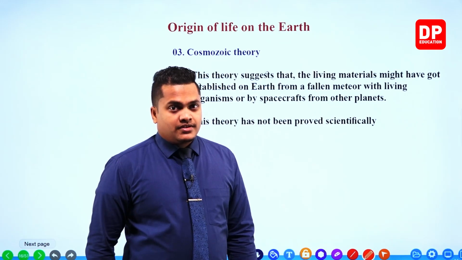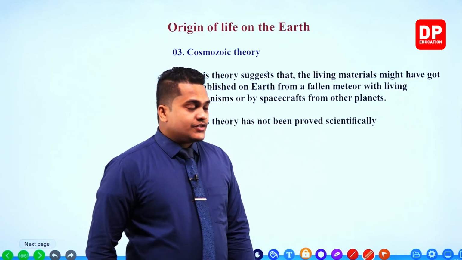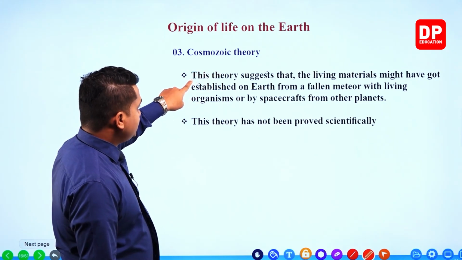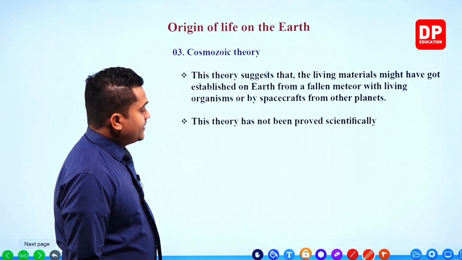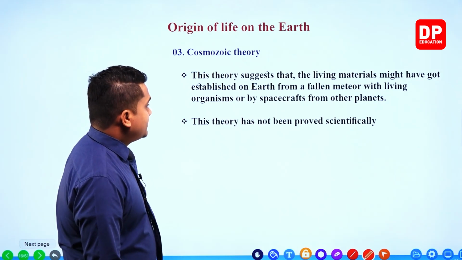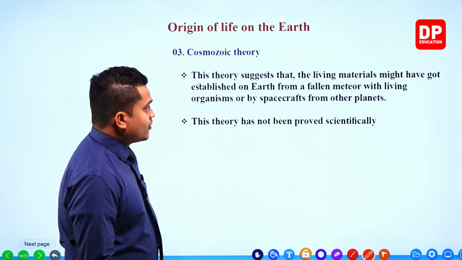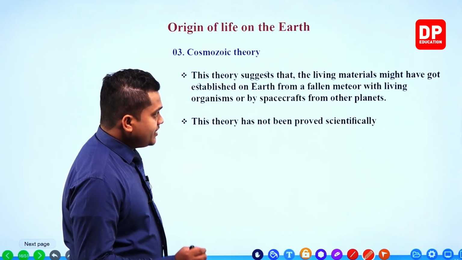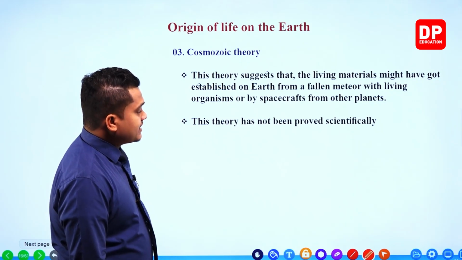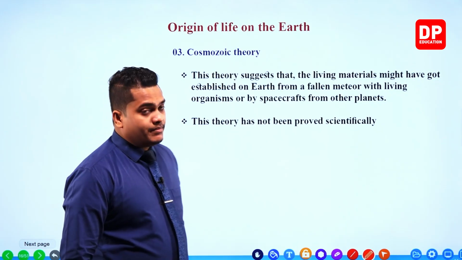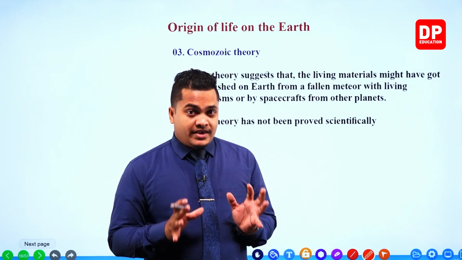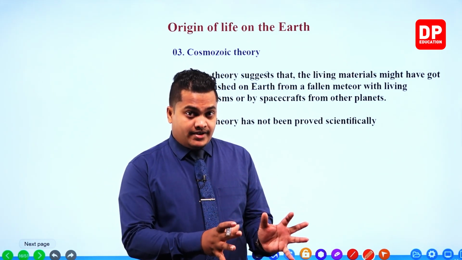Like I said, my dear children, Cosmozoic theory suggests that living materials might have become established on Earth from a fallen meteor carrying living organisms, or by a spacecraft from another planet.